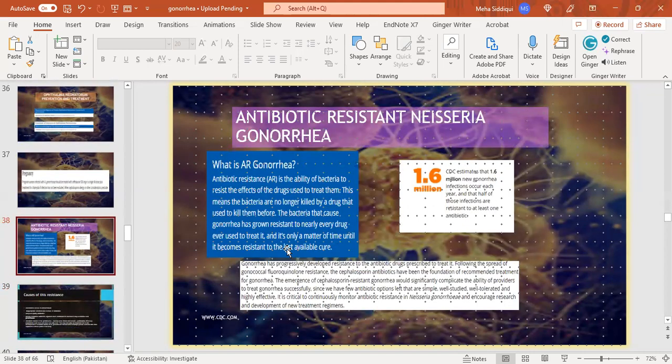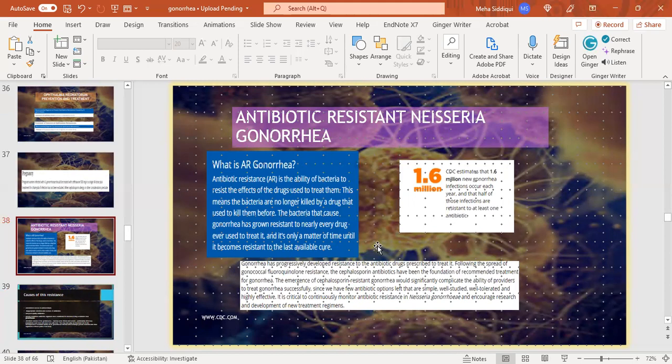Antibiotic resistant Neisseria gonorrhoeae. What is antibiotic resistant gonorrhea? It is the ability of bacteria to resist the effects of the drugs used to treat them. This means the bacteria are no longer killed by a drug that used to kill them before. So the bacteria that cause gonorrhea have grown resistant to nearly every drug ever used to treat it, and it's only a matter of time until it becomes resistant to the last available cure.